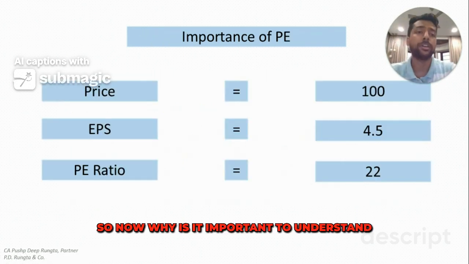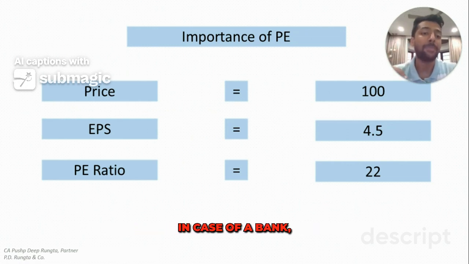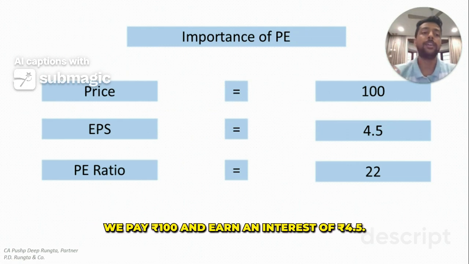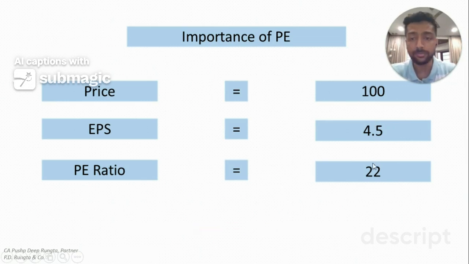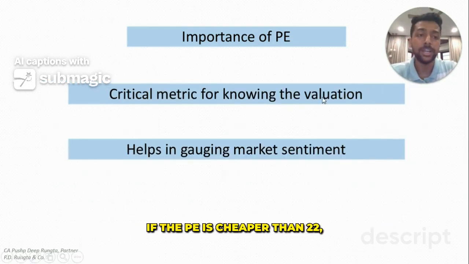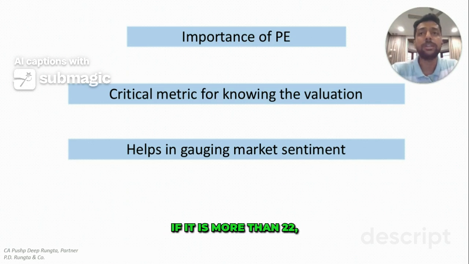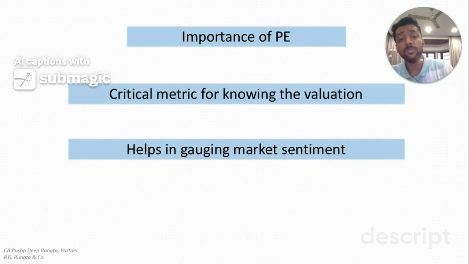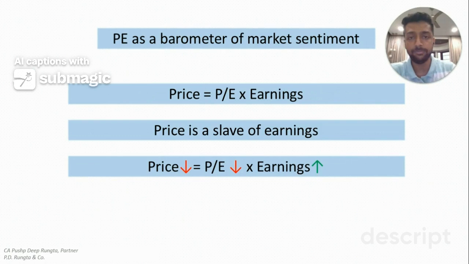So now why is it important to understand P/E ratio? Let's take another example. In case of a bank, we pay 100 rupees and earn an interest of 4.5 rupees. Thus PE of a bank becomes 100 divided by 4.5, 22. Thus it is an important metric to know the valuation. If the PE of a share is cheaper than 22, it means it's horribly cheap. If it is more than 22, it is thought to be expensive. It is also a good barometer of market sentiment and I'll explain in the coming slide.